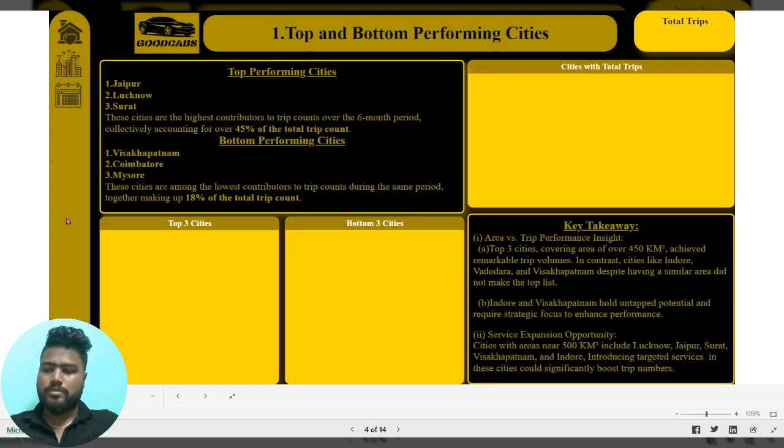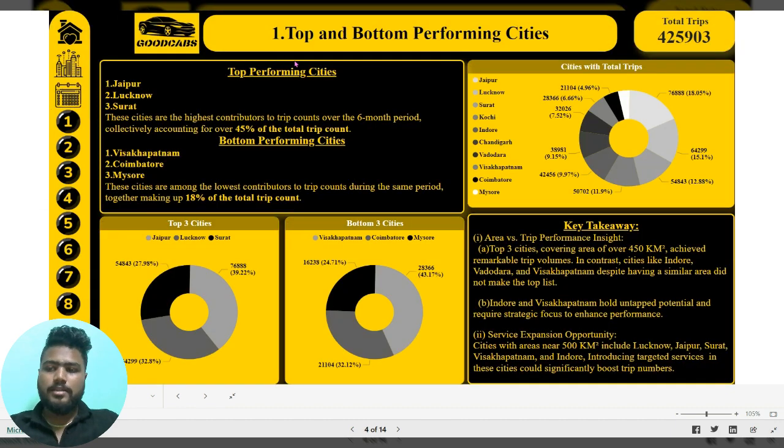Now we go to the first primary and secondary analysis, top and bottom performing cities. Here I gave the total trips, and the top three cities and bottom three cities, which are Jaipur, Lucknow, and Surat, and Visakhapatnam, Coimbatore, and Mysore. I performed other analysis as well, and I have segregated the key takeaways, which we can see here.